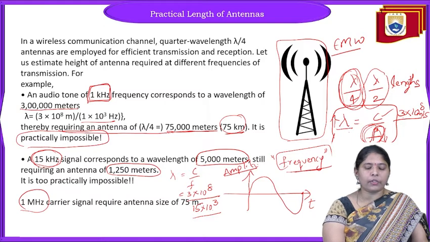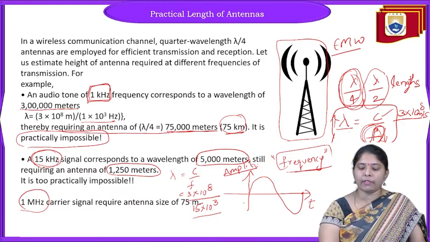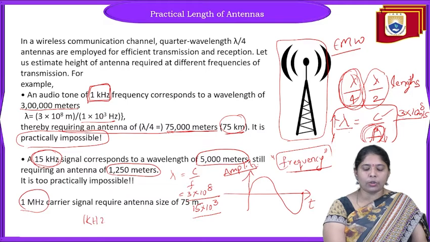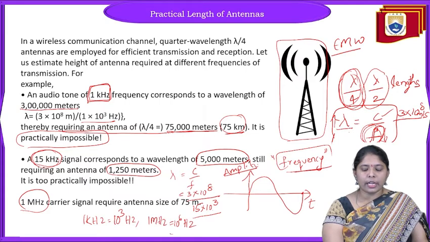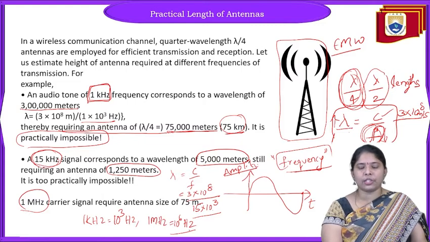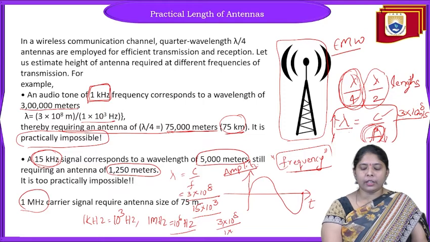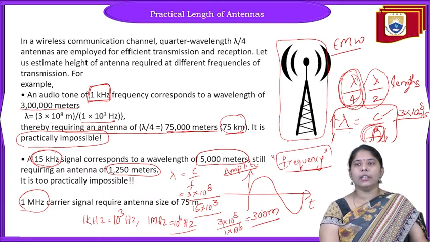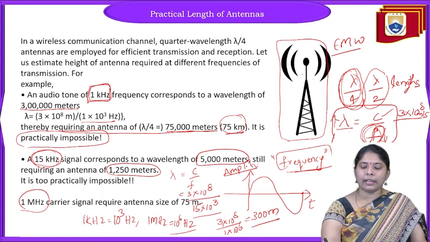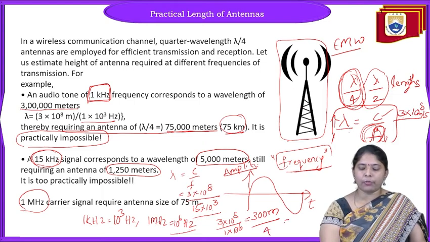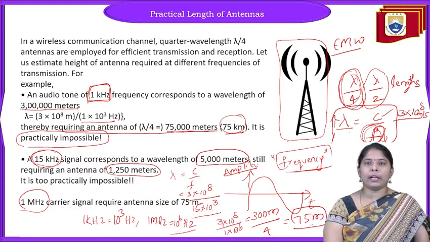Then we will take the signal frequency as 1 megahertz. You know what is the value of 1 megahertz? 1 kilohertz equals 10 power 3 hertz, and 1 megahertz equals 10 power 6 hertz. So what is the antenna height for transmitting a 1 megahertz signal? C by F, 3 into 10 power 8 divided by 1 into 10 power 6, that is 300 meters. If we take the antenna length as lambda by 4, 300 by 4, that is 75 meters length is sufficient for transmitting a 1 megahertz signal.